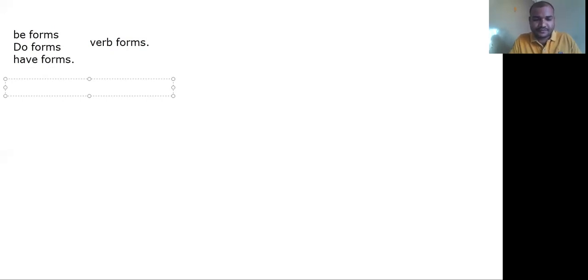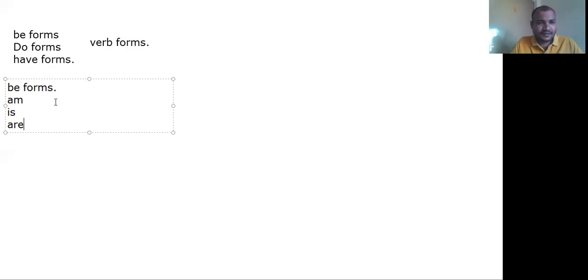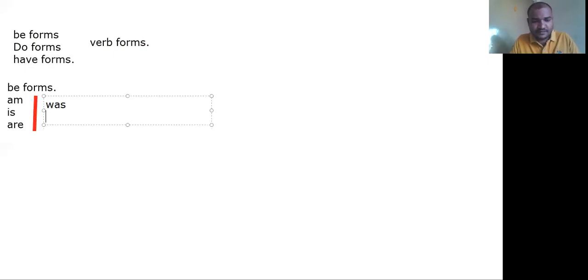So first, the be forms: am, is, are. They are be forms in the present tense. If it is the past tense, was, were.